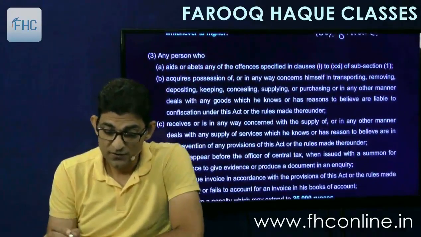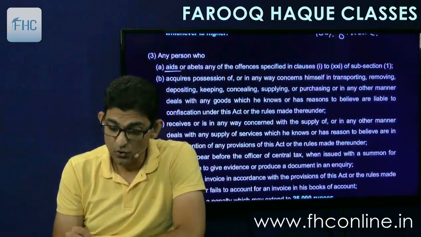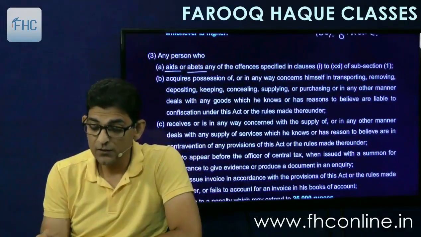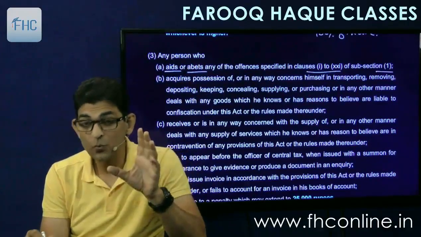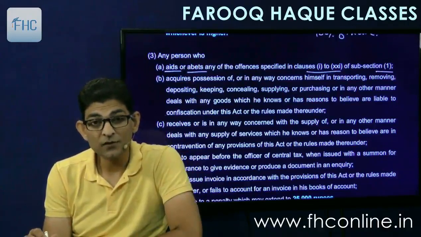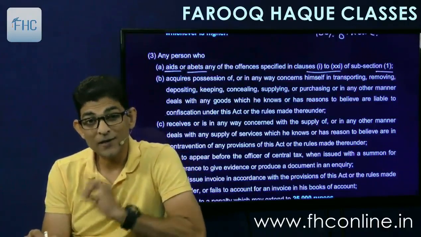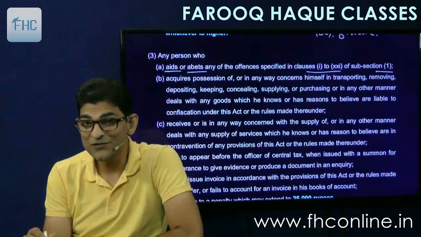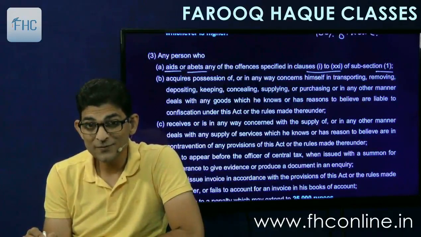Then subsection 3 says, any person who aids or abets any of the offences under the clauses of subsection 1, all those clauses of subsection 1. Aids or abets means a chartered accountant will be covered here, who helps the assessee in committing those offences. Aids or abets.